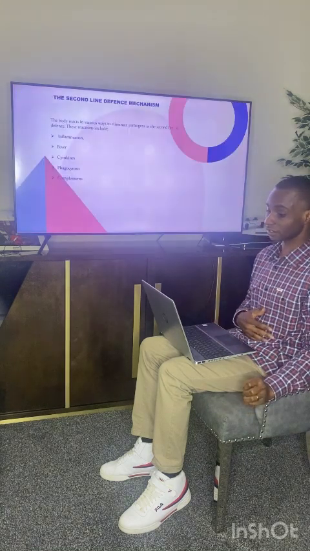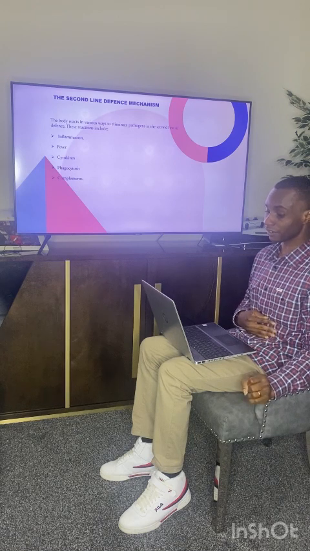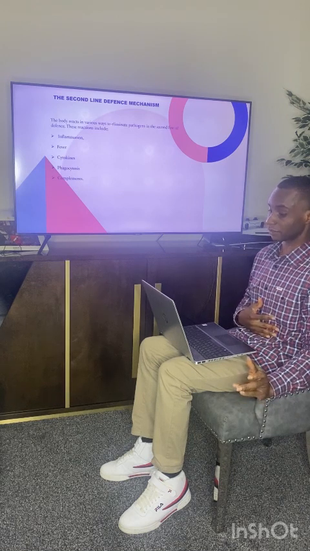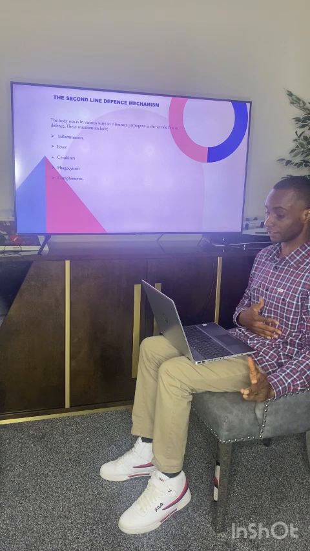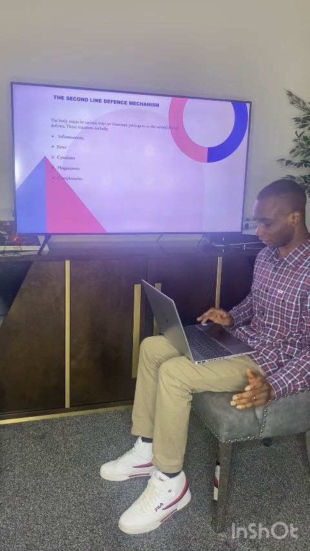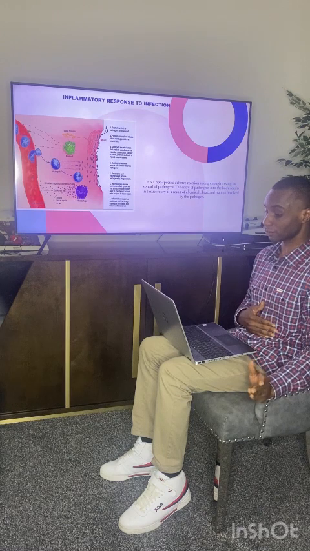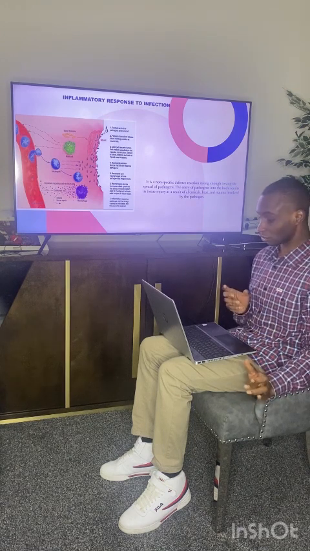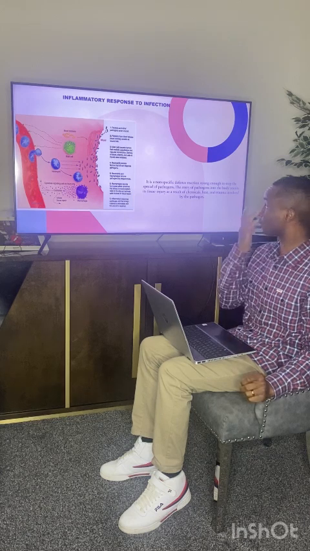The second line defense mechanism. The body reacts in various ways to eliminate pathogens in the second line of defense when the first line of defense has failed. These ways include inflammation, fever, cytokines, phagocytosis, and the complement. Inflammatory response to infection. It is a non-specific reaction strong enough to stop the spread of pathogens.